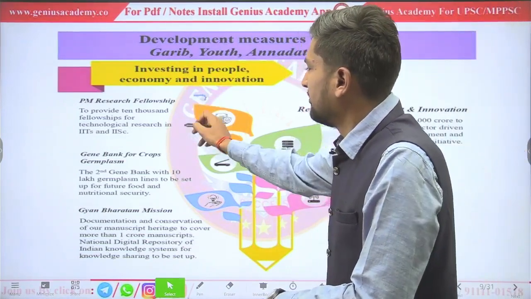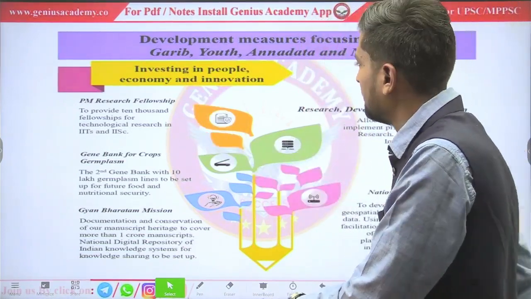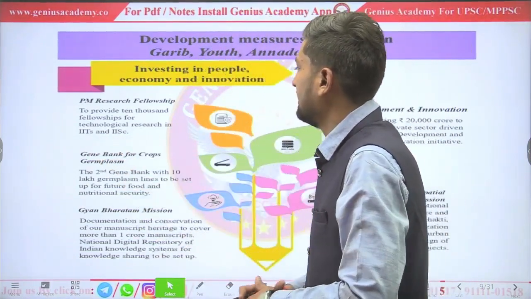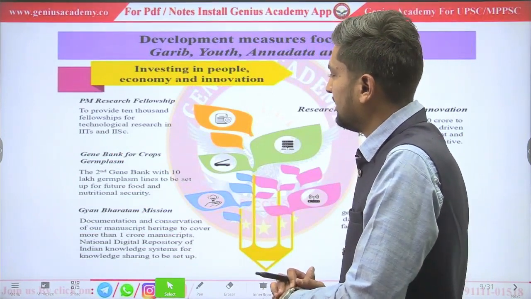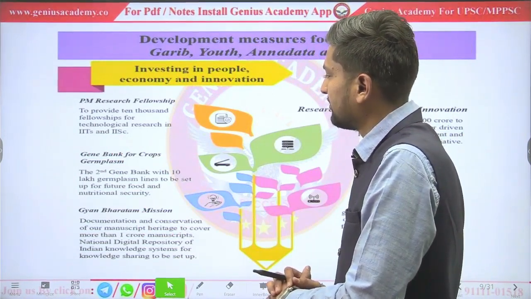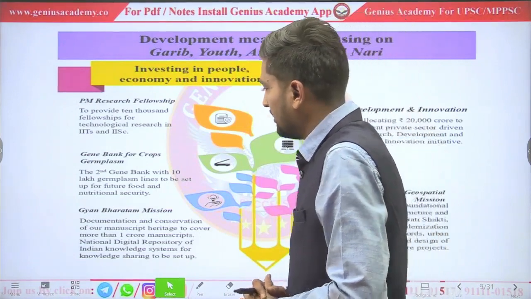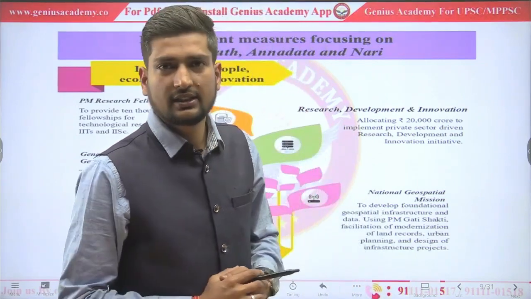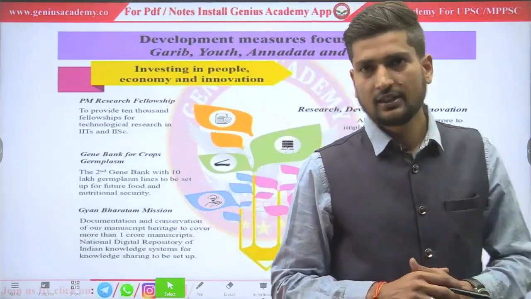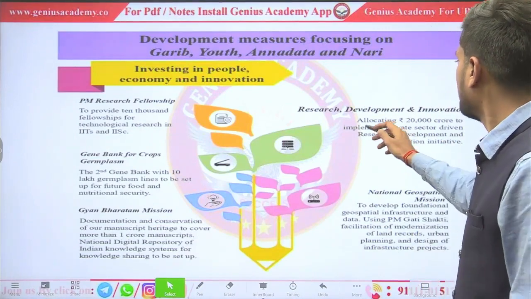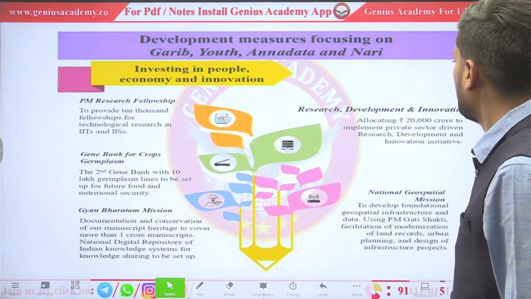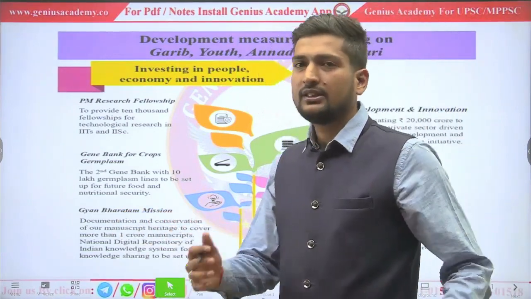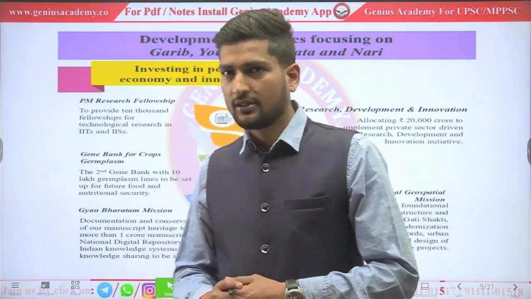PM Research Fellowship: the government will provide funds, a scholarship, to students to participate in IITs and IISc research centers. Gene bank for crops germplasm, a second gene bank: through this, the government will store plants and seeds for future food security. Research and development: for that the government allocated 20,000 crore rupees. Gyan Bharatam mission, under which the government will digitalize 1 crore manuscripts.